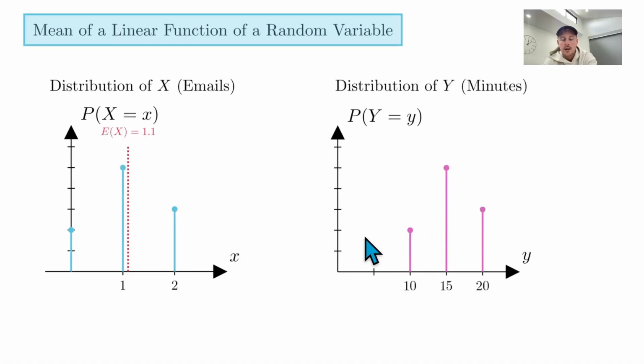And similarly, the distribution of y, so the distribution of how long it took for them to write emails: if they got no emails, it was going to take 10 minutes. If they got 1 email, it would take 15 minutes, because it's 5 times 1 plus 10, which is 15. And if they got 2 emails, it'd be 5 times 2 plus 10, which is 20. So this is the distribution of the number of minutes it's going to take them to write their emails. And finally, again, we know the expected value of that distribution now is 15.5. So that's right in that line there.